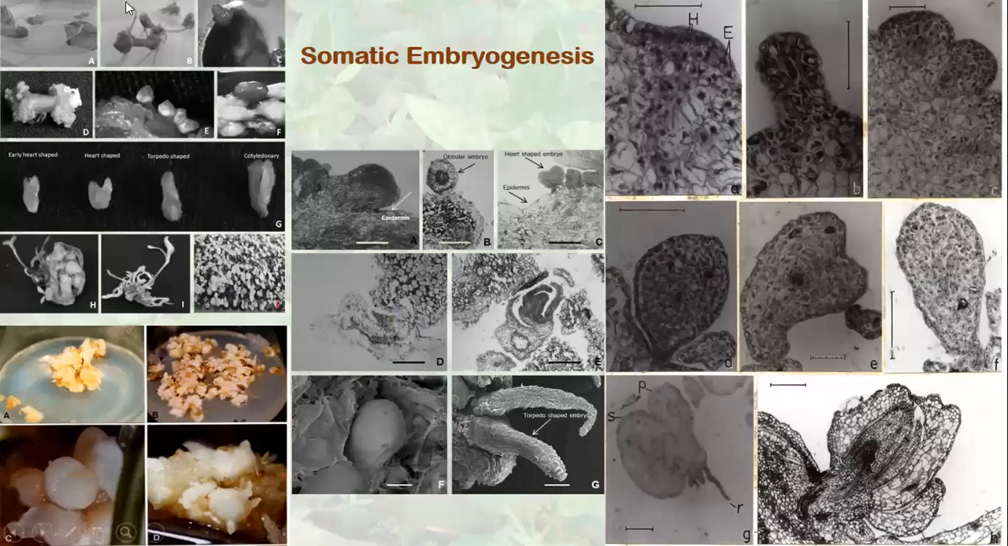You can see here the somatic embryogenesis in potato. These are the leaf explants and internodal explants. You can see embryos developing. You can see the beautiful embryos. These are different stages of somatic embryos in potato, germinating embryos and embryos.